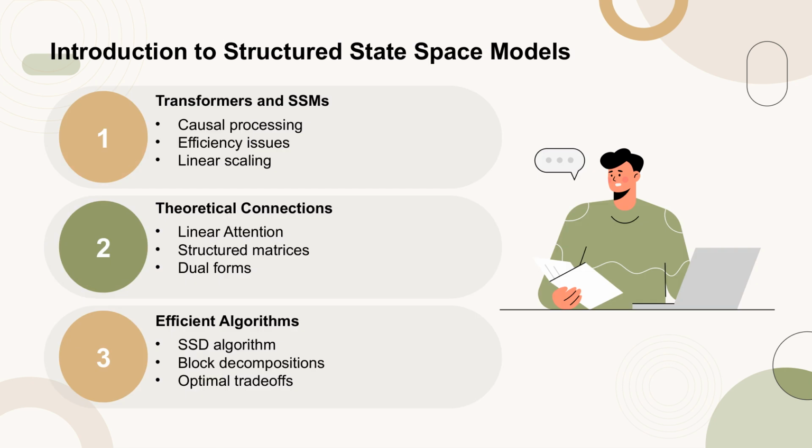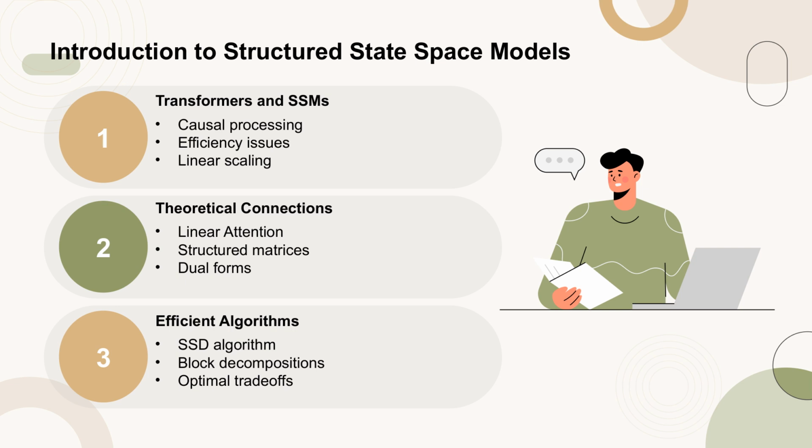The introduction of this paper highlights the significance of transformers, particularly decoder-only models like GPT and Llama, in modern deep learning. These models process input sequences causally and have driven significant advancements. However, the core attention layer in these models faces efficiency issues, such as quadratic scaling in sequence length during training.